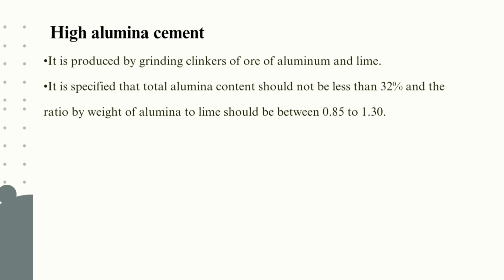High alumina cement. It is produced by grinding clinkers of ore of aluminum and lime. It is specified that total alumina content should not be less than 32% and the ratio by weight of alumina to lime should be between 0.85 to 1.30.